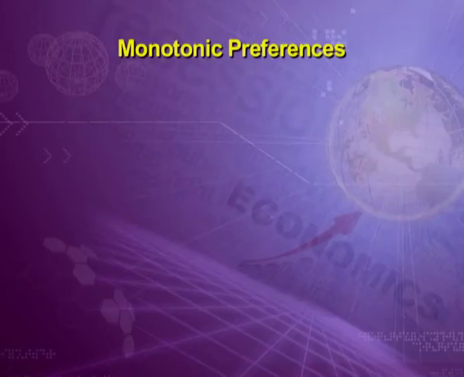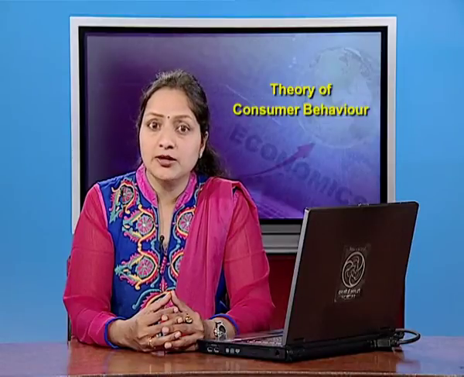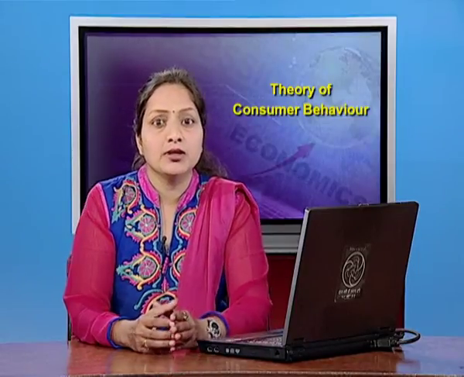Monotonic preferences. For understanding this concept, let us take an example.